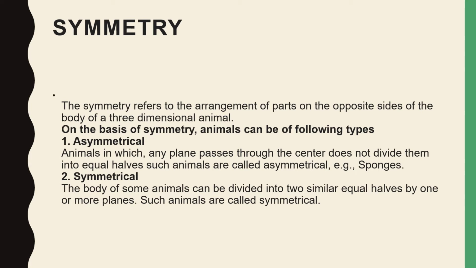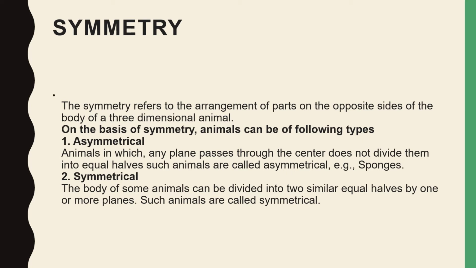Symmetry, you also study in maths. It is the arrangement of parts on the opposite sides of the body of a three-dimensional animal. The organism may be asymmetrical, which means any plane passing through the center does not divide it into equal halves.